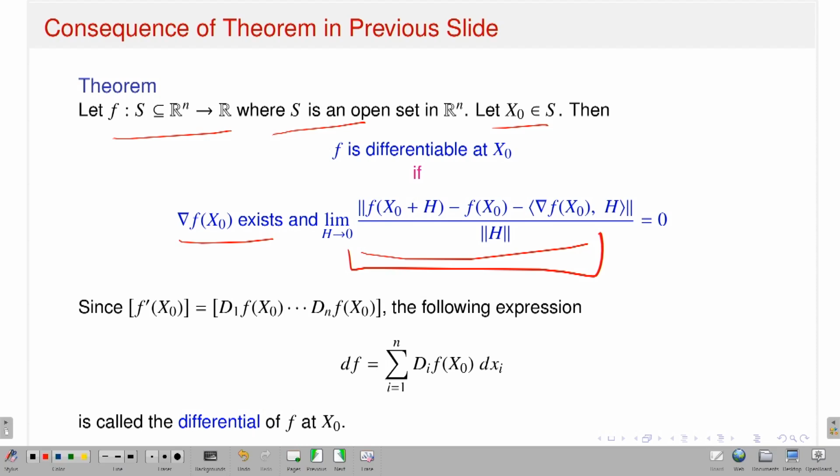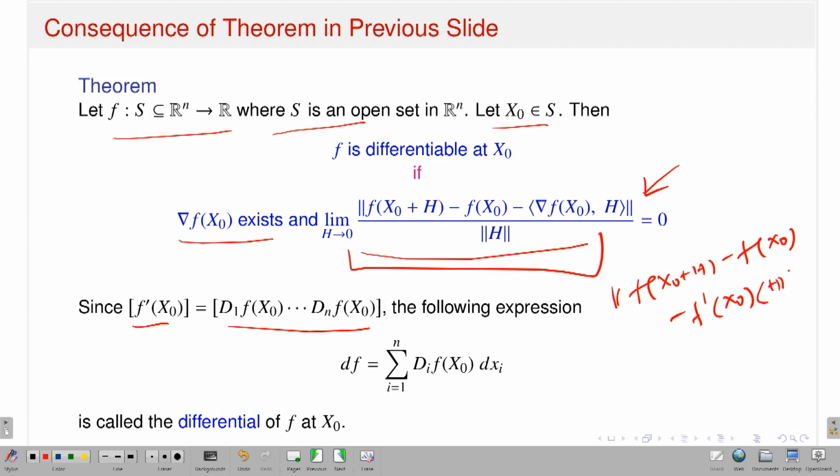Once I have the gradient vector, you say that this is the linear transformation, the gradient vector del f del x1 at the point x naught up to del f del xn. That means your f prime x naught is the kind of matrix you first guess. So this is the guessing part, the linear transformation. But to show that my function is differentiable, I have to prove this limit goes to 0. That means you have to estimate the norm of f of x naught plus h minus f of x naught minus the linear transformation that we already guessed, which is nothing but the gradient vector acting on h, divided by the norm of h, and that should go to 0 as h goes to 0.